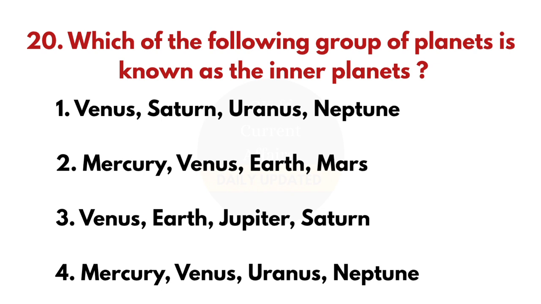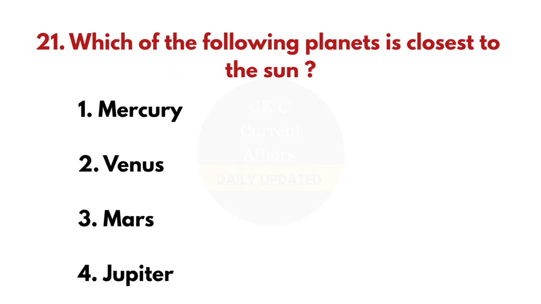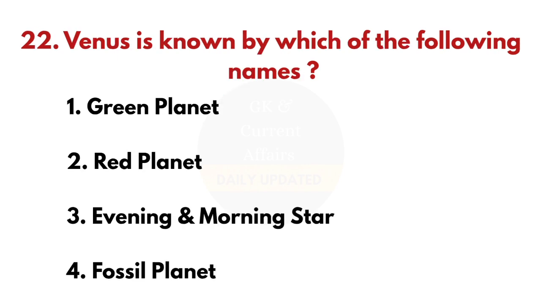20th question, which of the following group of planets is known as the inner planets? And the correct answer is Mercury, Venus, Earth and Mars. 21st question, which of the following planets is closest to the Sun? And the answer is Mercury. 22nd question, Venus is known by which of the following names? And the answer is evening and morning star.